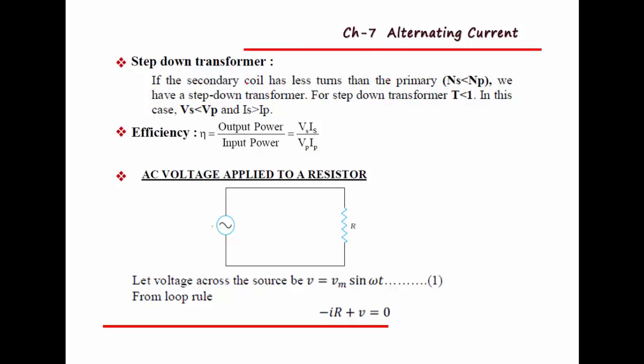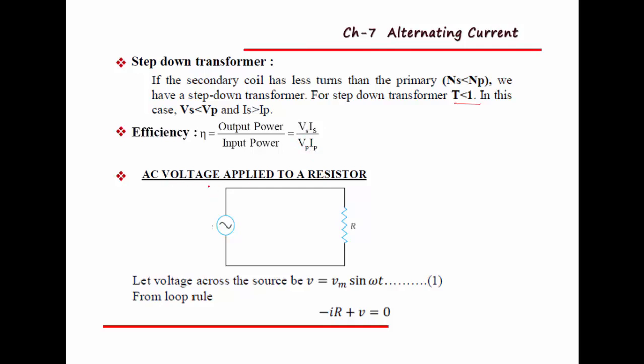That's why the secondary coil should have fewer turns than the primary coil, and here Vs is less than Vp, that means the voltage across the secondary coil is less than the voltage across the primary coil, and here T is less than 1. Then the efficiency of the transformer, eta, equals output power divided by input power, or we can write VsIs divided by VpIp. So this is all about the transformer.